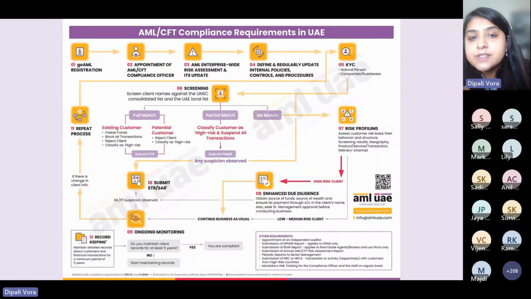In the entire process, if you find any suspicious activity or suspicious behavior, or you realize it was a suspicious transaction, you can submit SAR and STR respectively through the goAML portal. Then comes the ongoing monitoring part, where you ask for the documents which are expired. In case there is any change with respect to the client information, you again repeat the entire process of KYC. Correct? Now, the 12th point, if you see here, I'll talk about the record keeping measures.